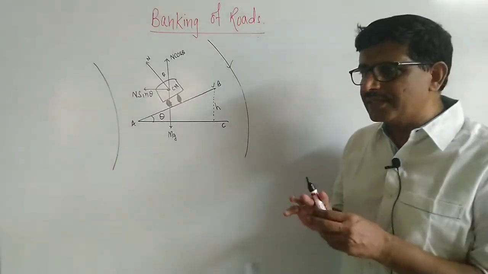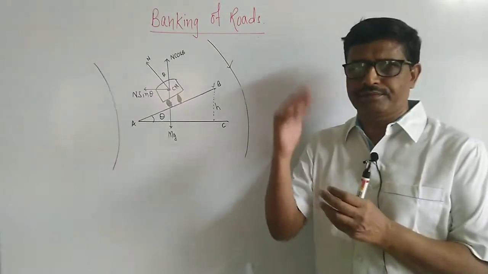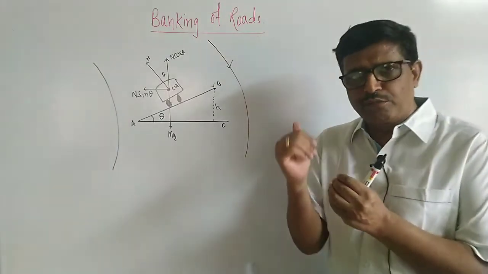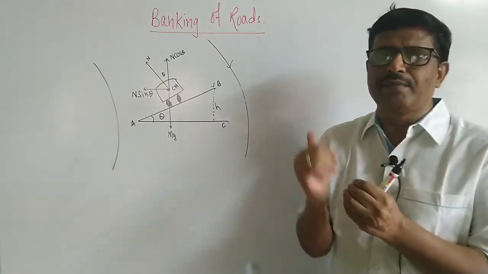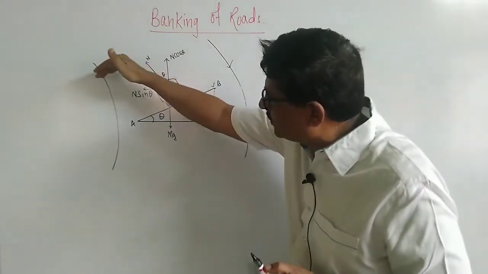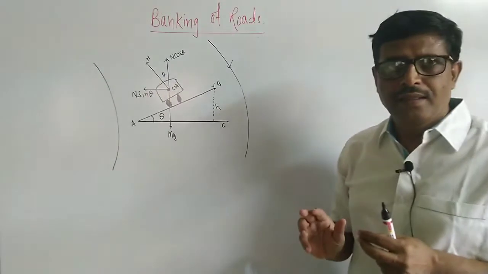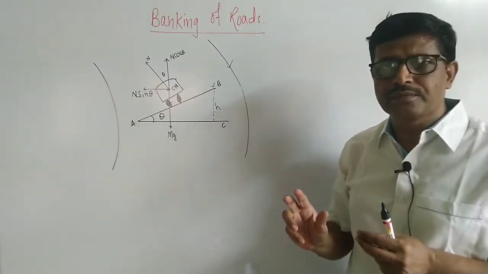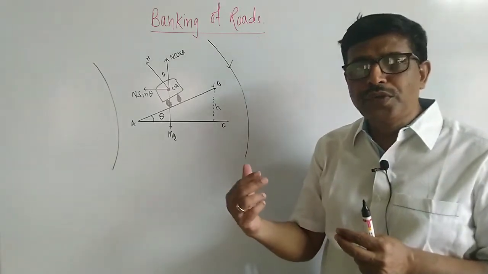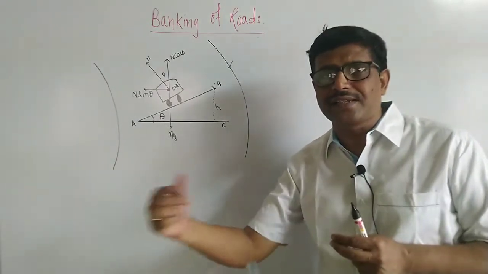The vehicle is in vertical equilibrium. Neither vertically does it move up nor does it move down. Therefore, it is in vertical equilibrium, and the vehicle is moving on a curved path. Therefore, there must be something which horizontally provides the necessary centripetal force.